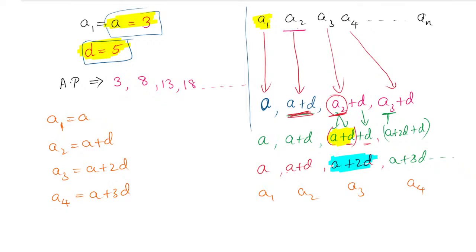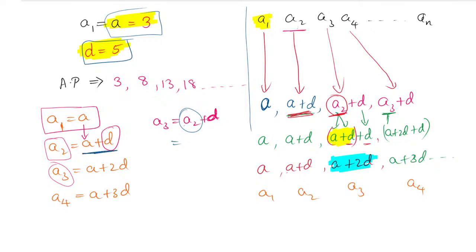So in a similar simple way I will tell you. A1 means the first term, that is A only. A2 is a combination of A and the common difference D. When you go to A3, A3 can be written as A2 plus D. To the previous term we have to add the common difference D. But A2 we already know. What is A2? A2 is here, A plus D. Substitute that A2 value. The D value you will keep as it is. So A as it is, D plus D is 2D. So the A3 value will become A plus 2D.